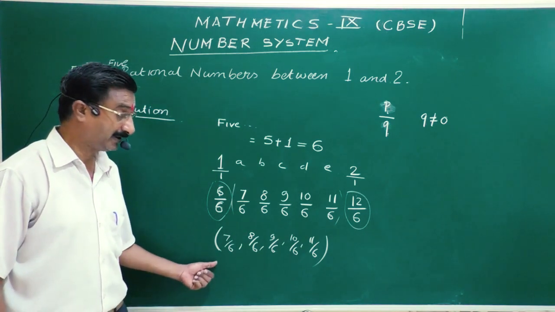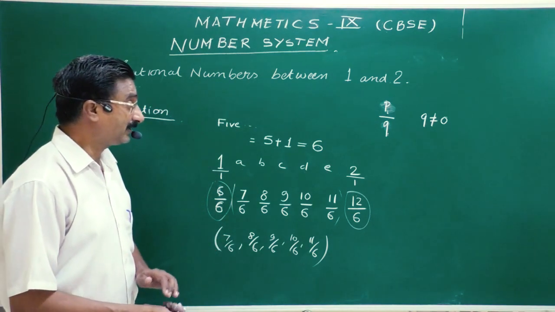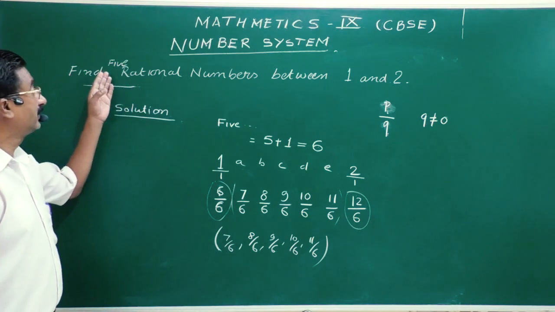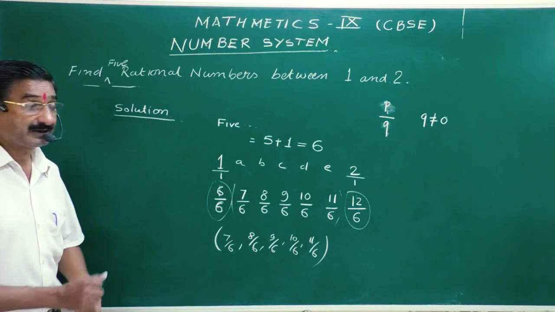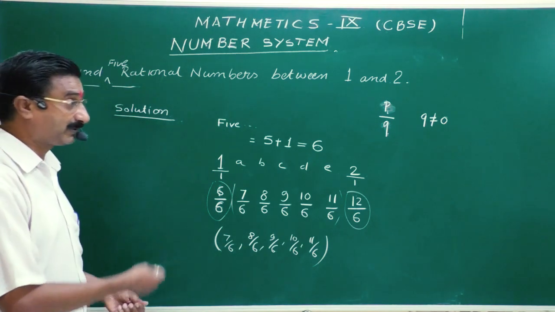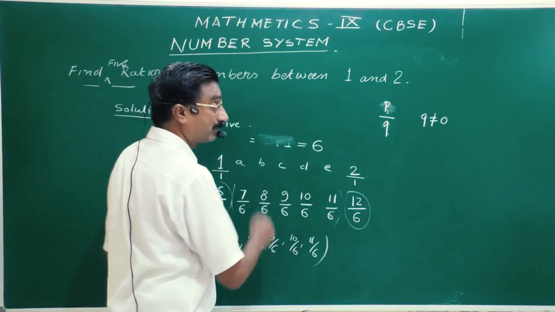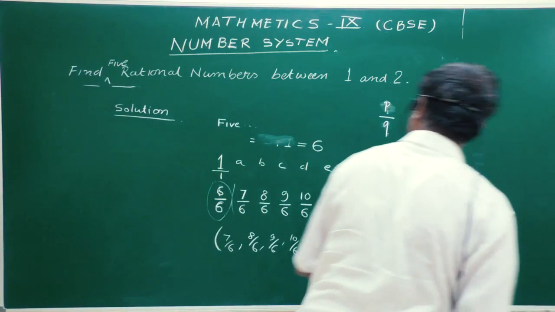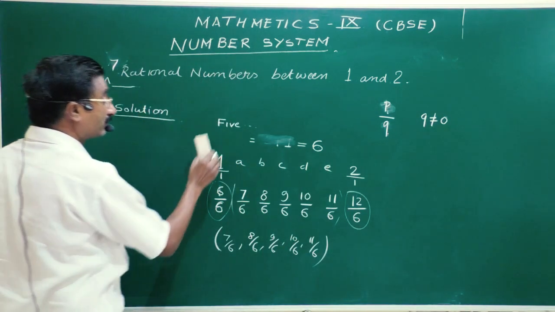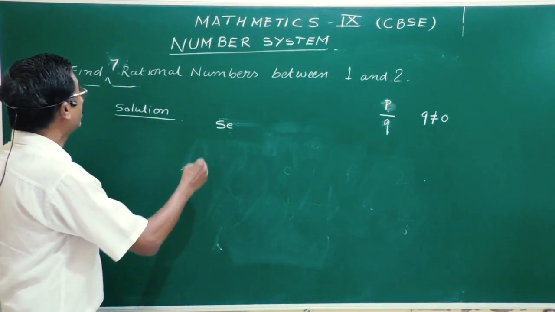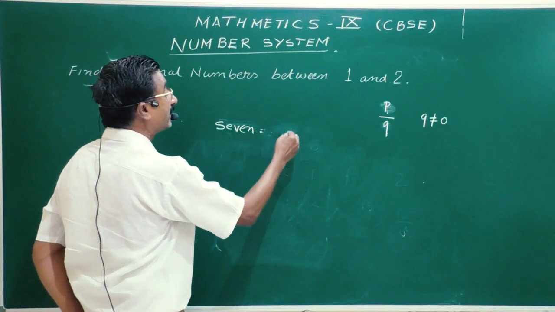Clear? Any doubt? In a similar way, you can find any number of rational numbers in between two numbers. It may be 7, it may be 10. I will take one example. Say someone says, find 7 numbers. So now we need 7 rational numbers in between 1 and 2.